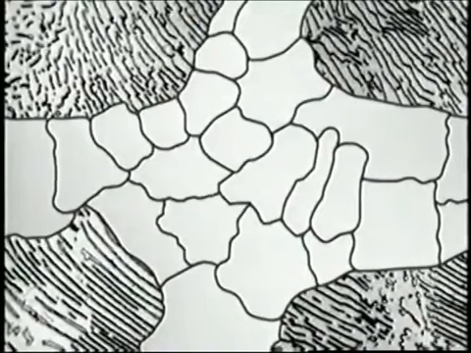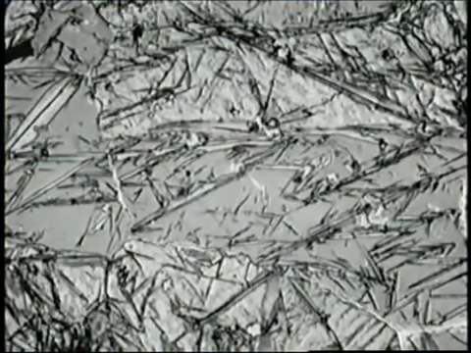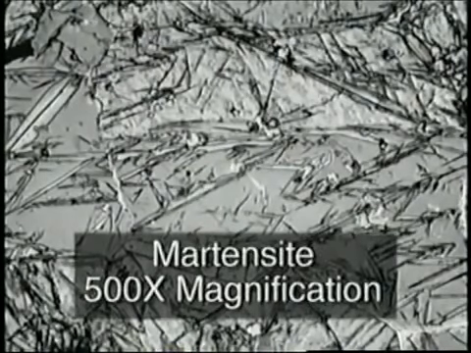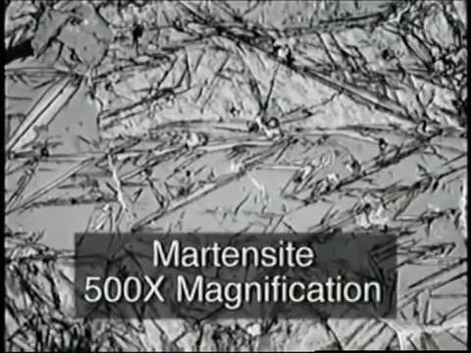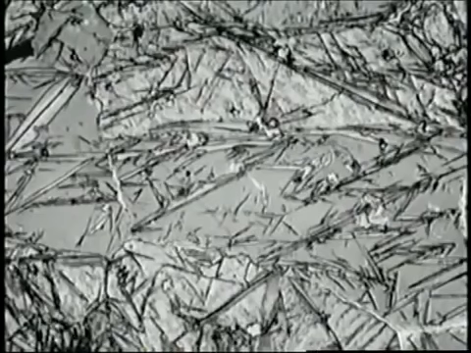of ferrite and cementite. But remember that diffusion takes time, so if you cool austenite too quickly, there's no time for the carbon to diffuse. It gets trapped inside the space lattice as the austenite transforms, resulting in a distorted, body-centered lattice called martensite. Martensite has an acicular, or needle-like, structure. Martensite is very hard and very brittle, and the higher the carbon content, the harder and more brittle it becomes.